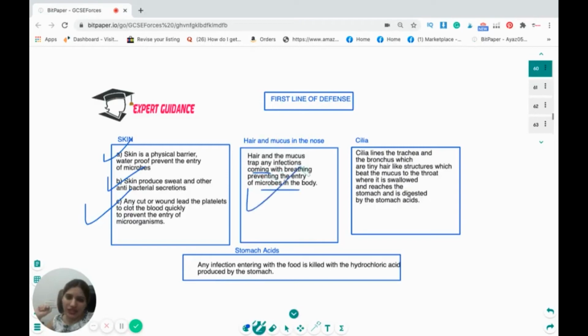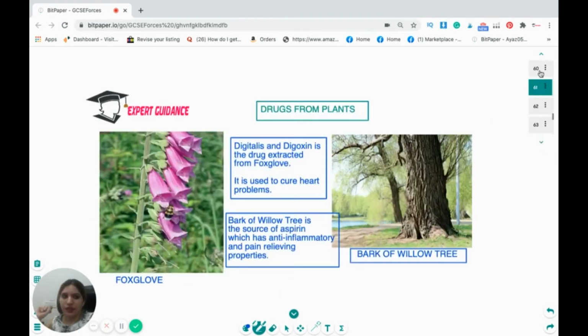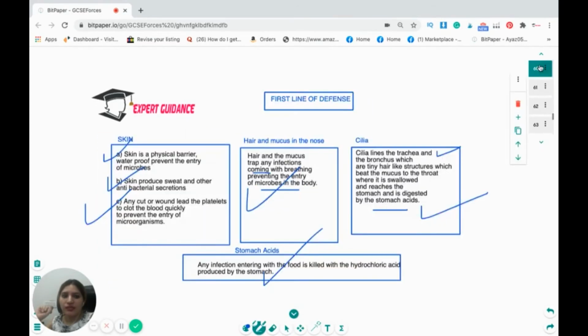from entering the body. There are cilia, which are hair-like structures, which line the trachea and the bronchus, which beat the mucus to the throat where it is swallowed and reaches the stomach and is digested by the stomach acid. And you also know that the stomach produces hydrochloric acid. So if any infection enters the food, it is killed by the hydrochloric acid produced by the stomach. Okay, so I hope this first line of defense is clear to you.